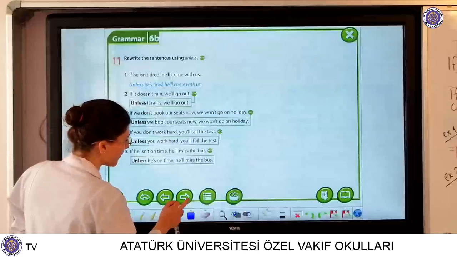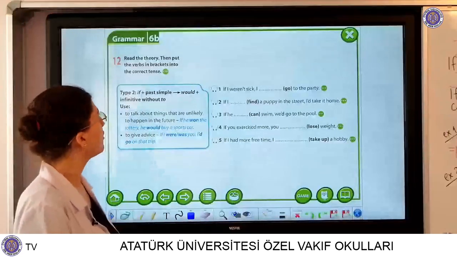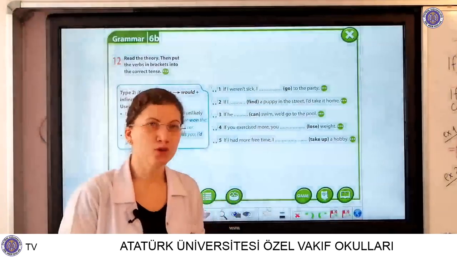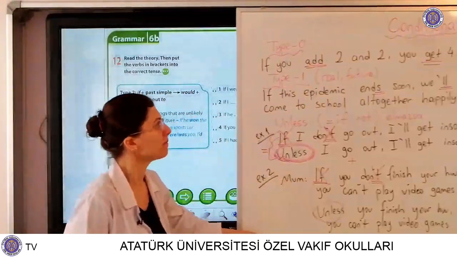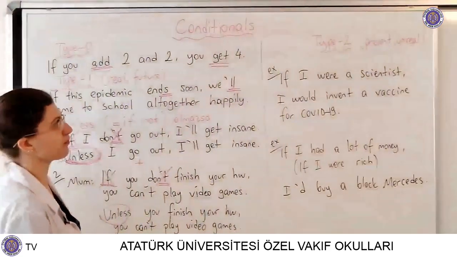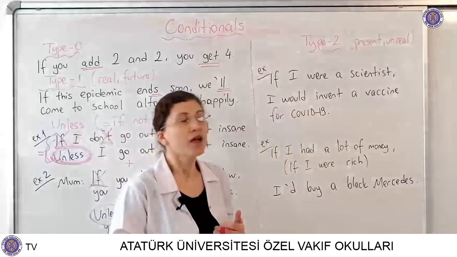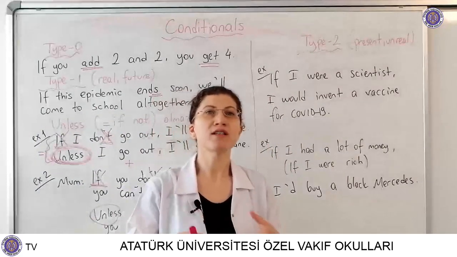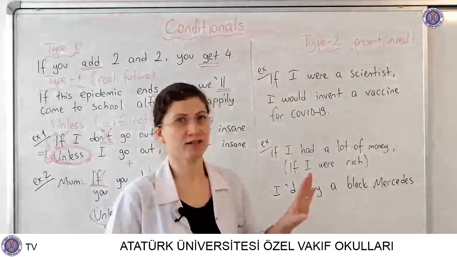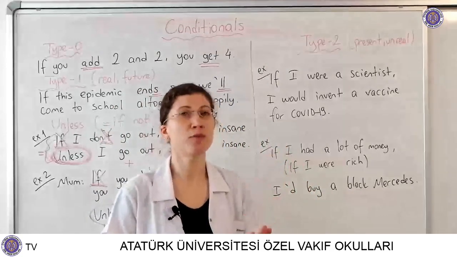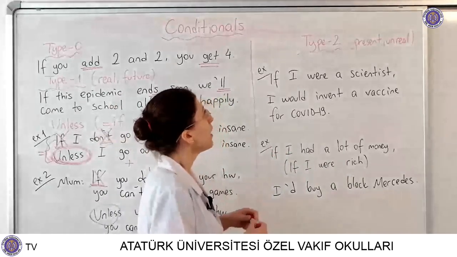I'm passing the exercise. And here, there is type 2. Let me explain it to you. You can see it here. Type 2. When we talk about present things, but it is unreal, we don't talk about future or past. We are talking about present, but it's unreal.